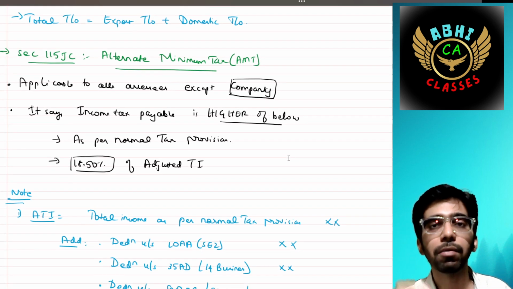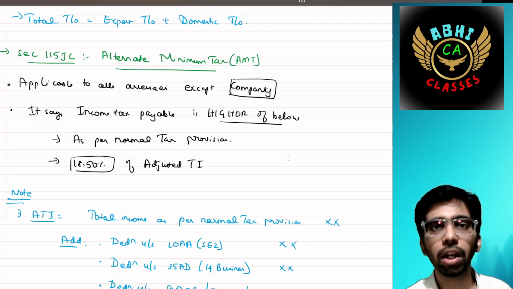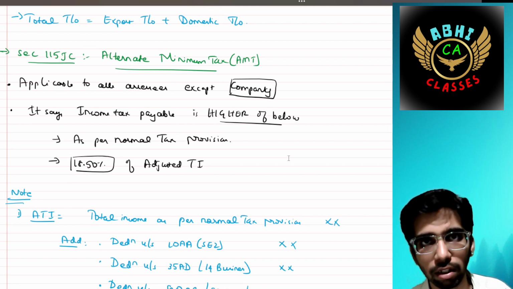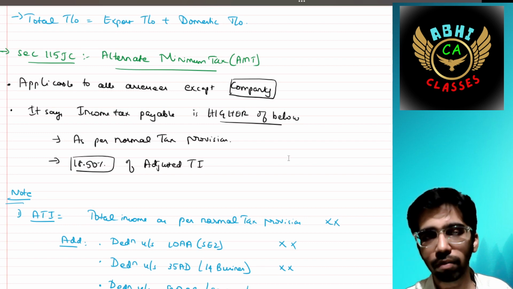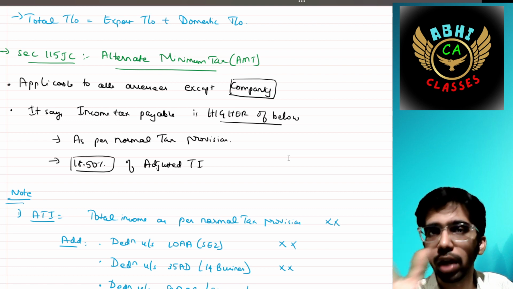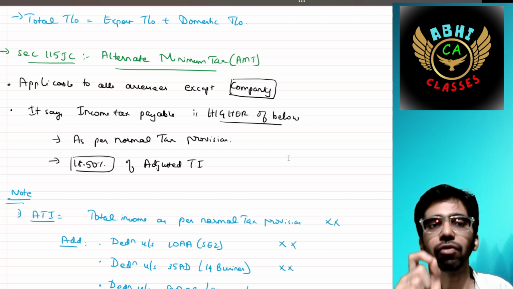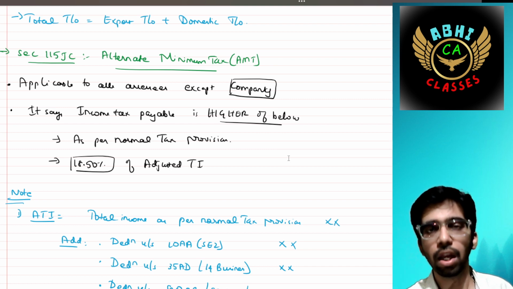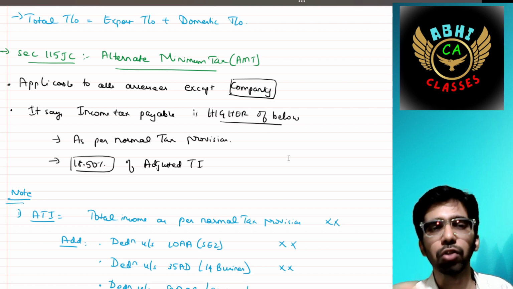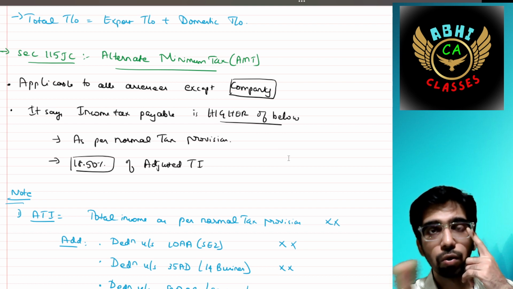It says income tax payable should be the higher of the following. Number 1, as per the normal provisions of this Act, that is 115BSC or any other section, old tax regime, whatever tax amount arises, compared with 18.5% of adjusted total income. Whichever is higher, you should pay.